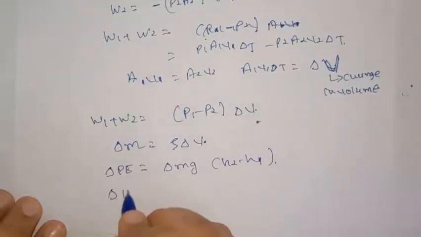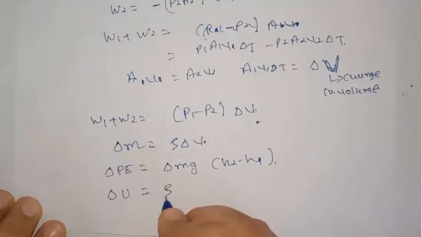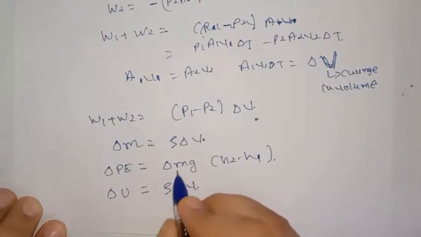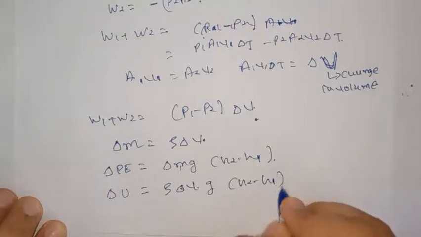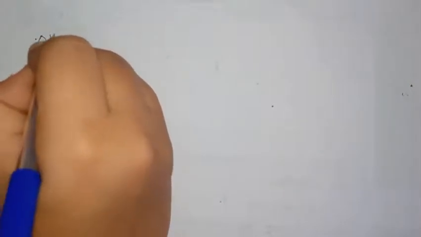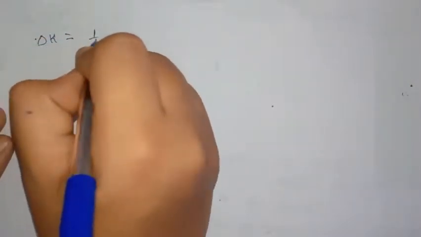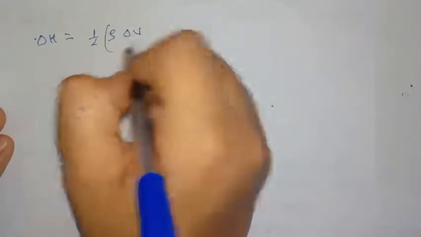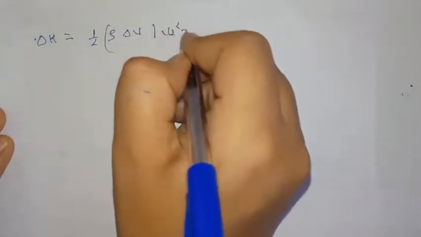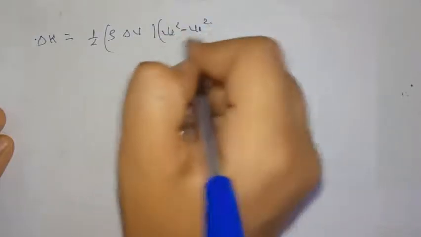So delta U will be equal to rho delta V into g into h2 minus h1. The change in kinetic energy delta K will be equal to half rho delta V into v2 square minus v1 square.